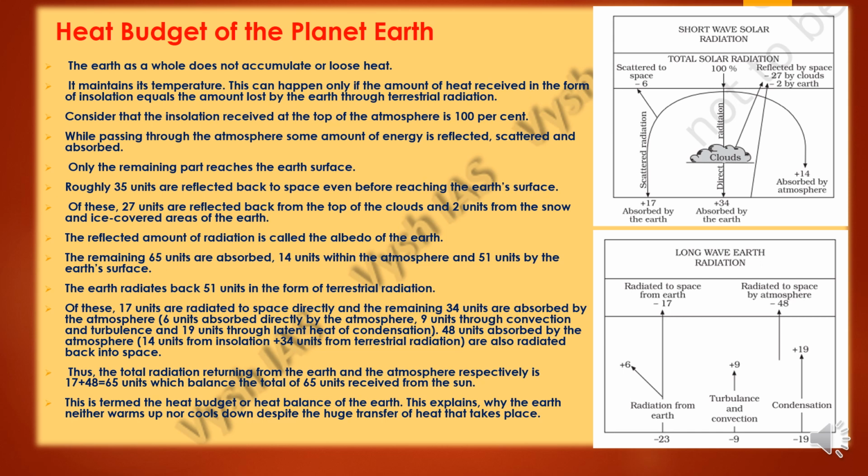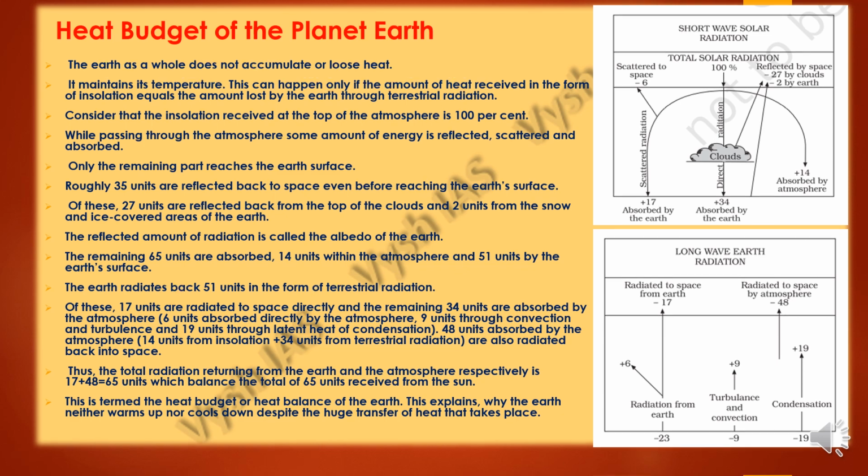So this is termed as the heat budget or the heat balance of the earth. This explains why our earth does not become too heated and also does not become too cool. Despite this huge transfer of heat that takes place, there is still a balance somehow.